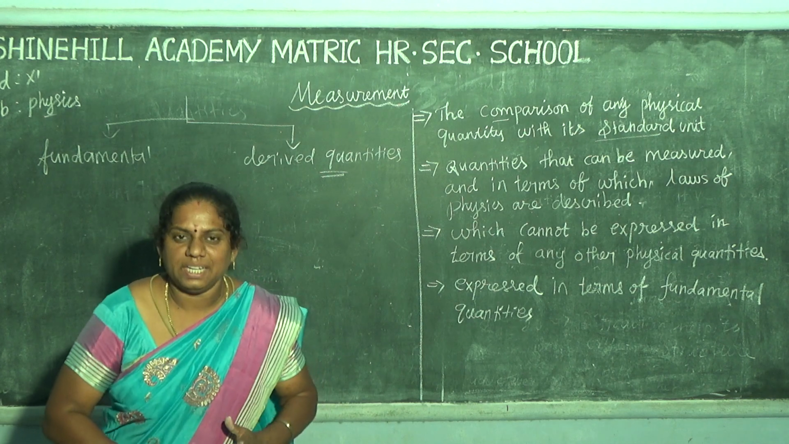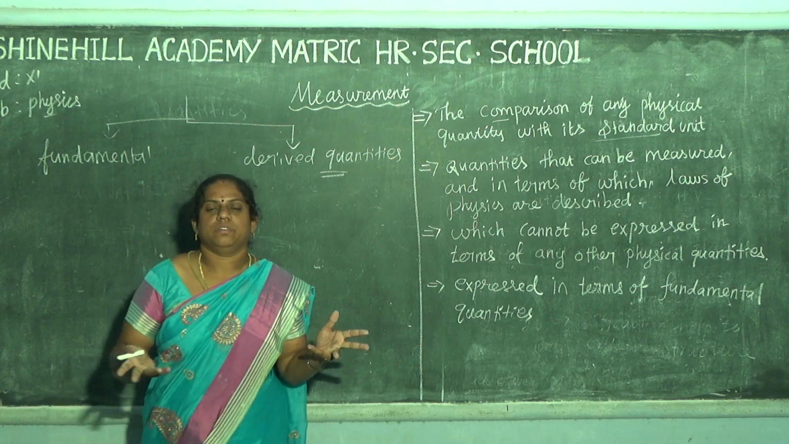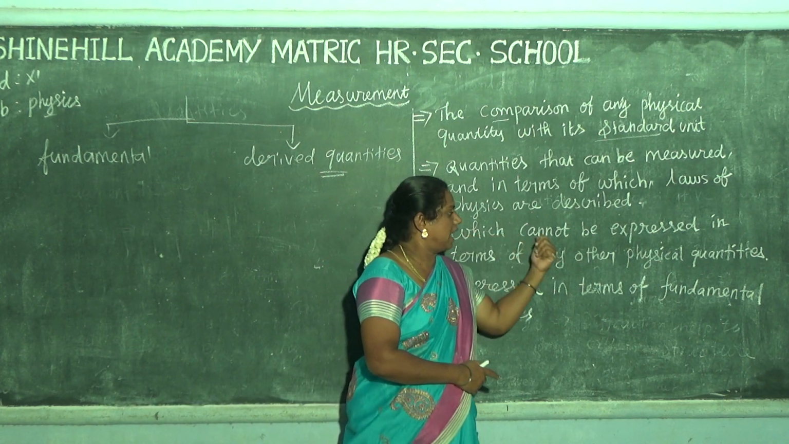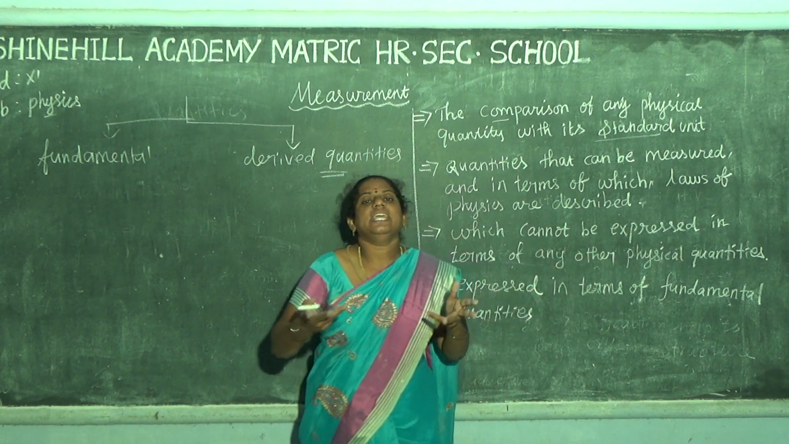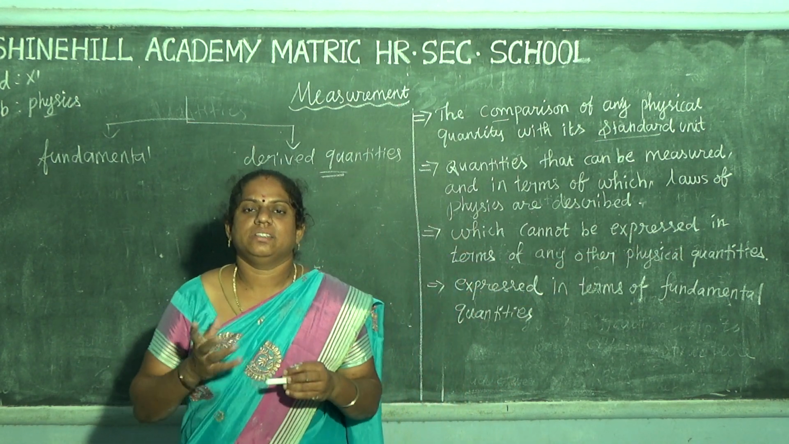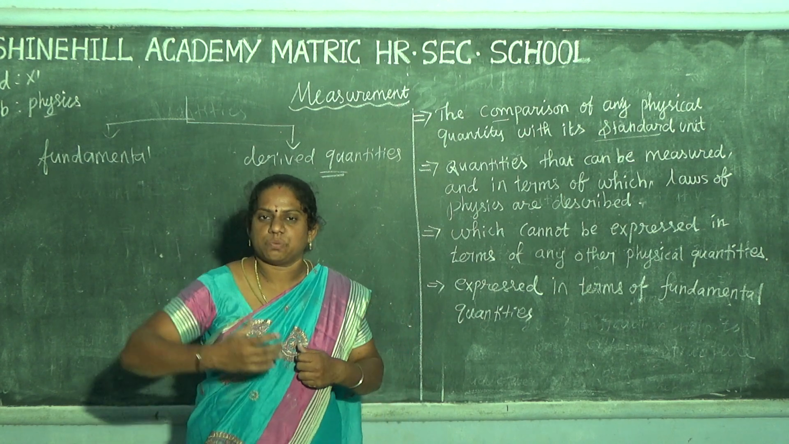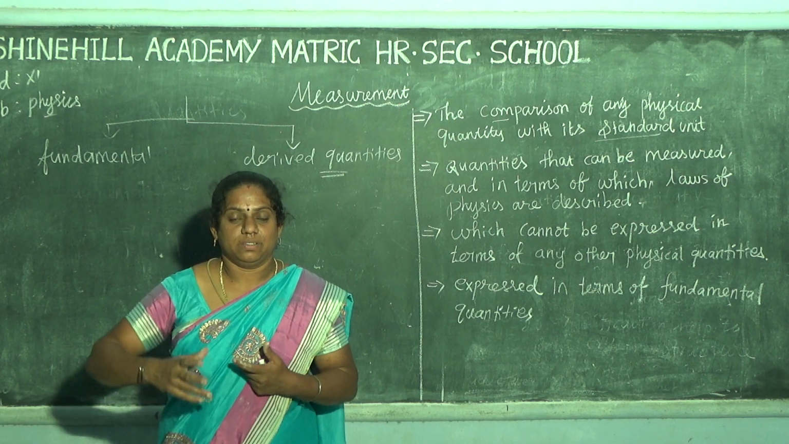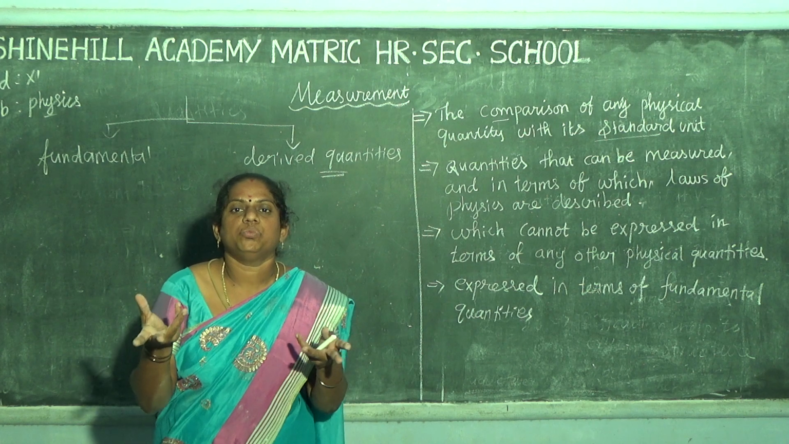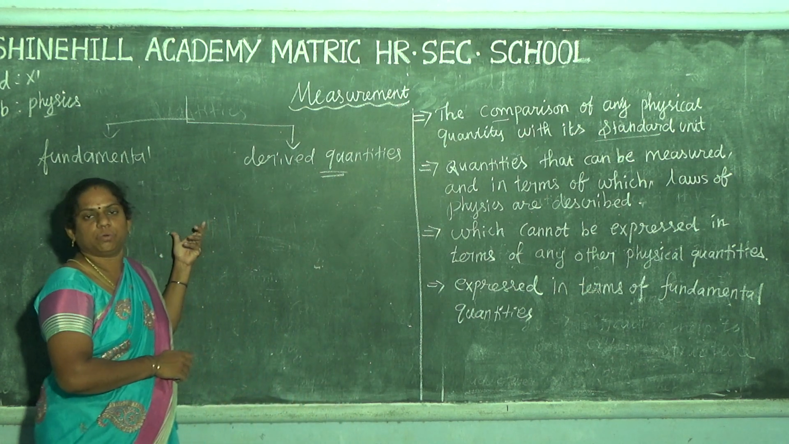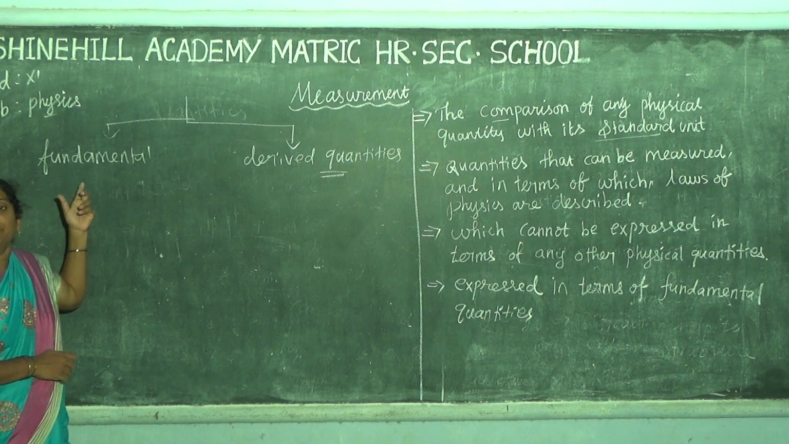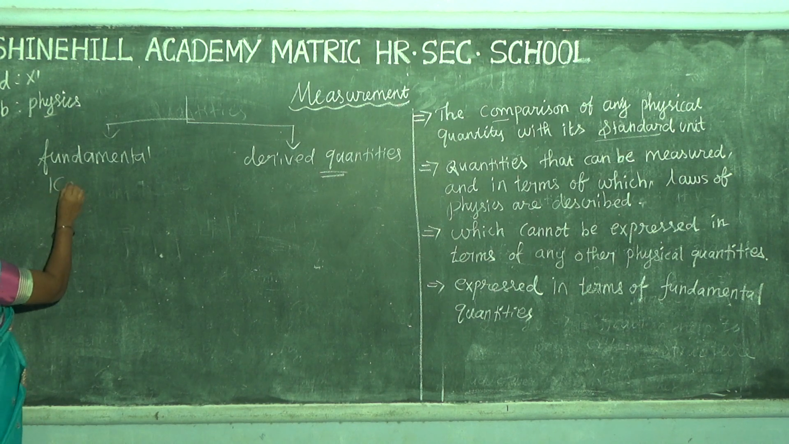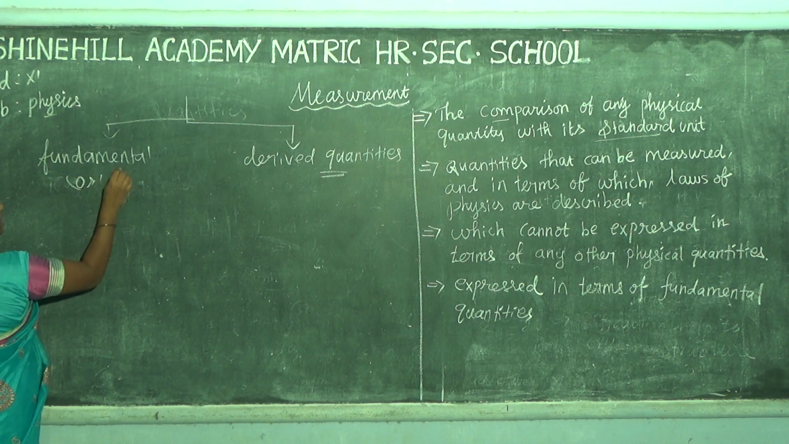A fundamental quantity is a quantity which cannot be expressed in terms of any other quantity. For example, length. Can we give any expression for length? No. Likewise mass, which cannot be explained in terms of anything else. That is a fundamental quantity. Another name for the fundamental quantity is the base quantity.